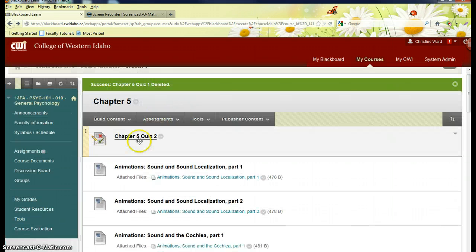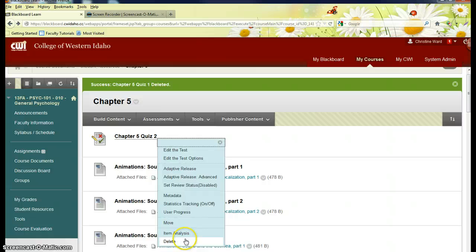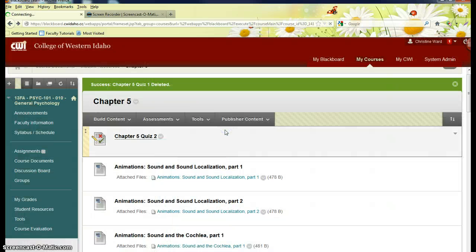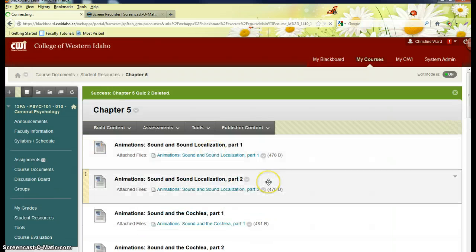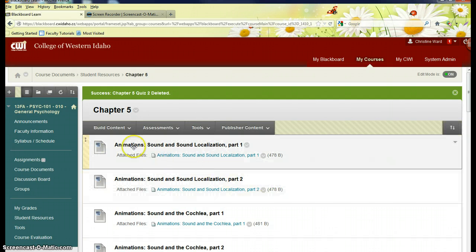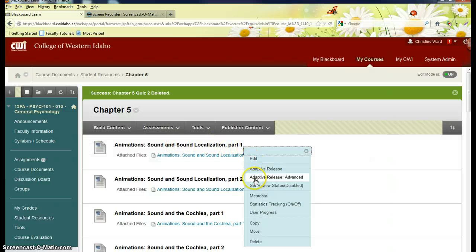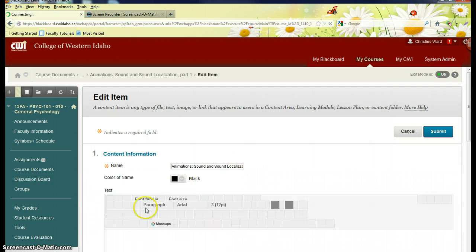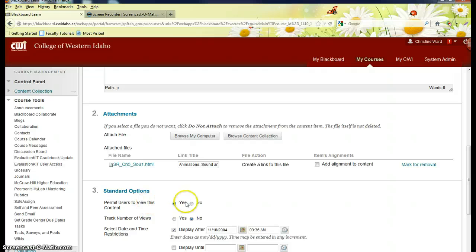Sorry about that. I clicked the wrong button. So if you decide that you don't want the students to have access to some of this information, like if we look at this sound and sound localization, I can edit this item and make sure that it is not available to students. So it's completely up to you.